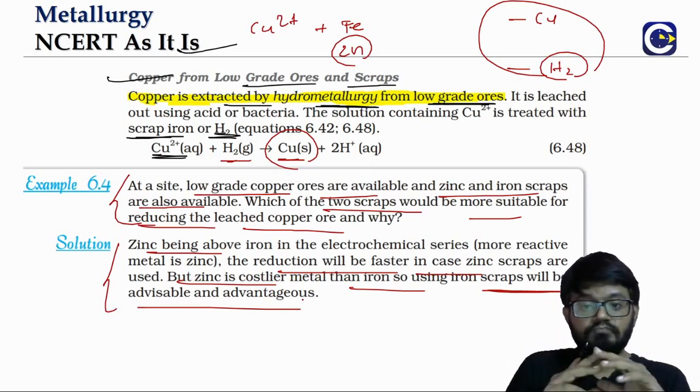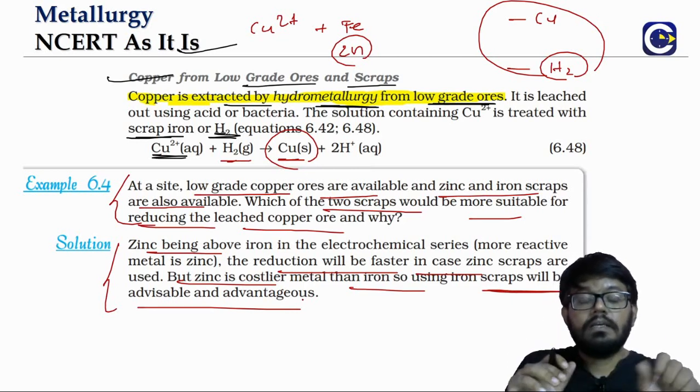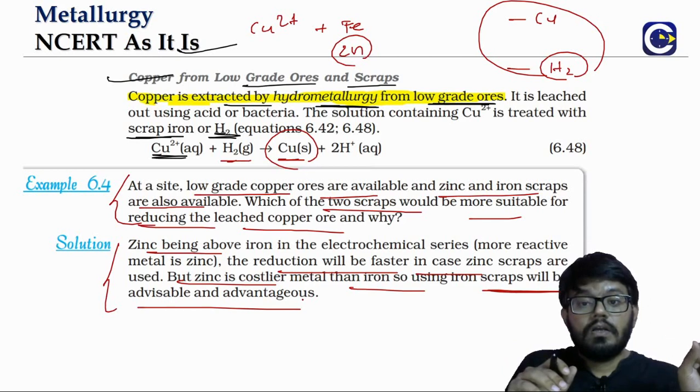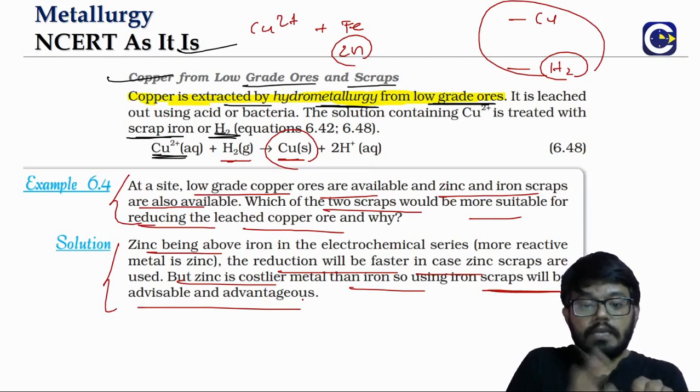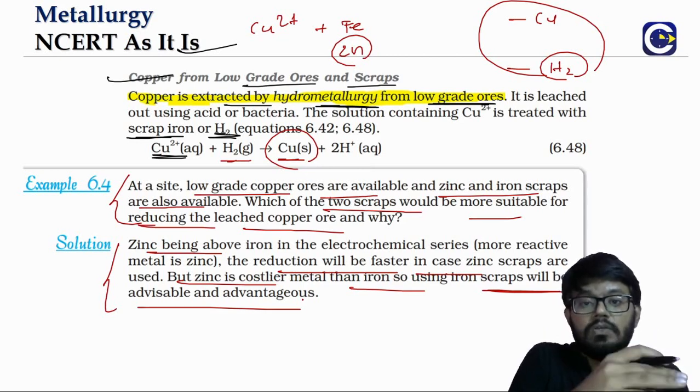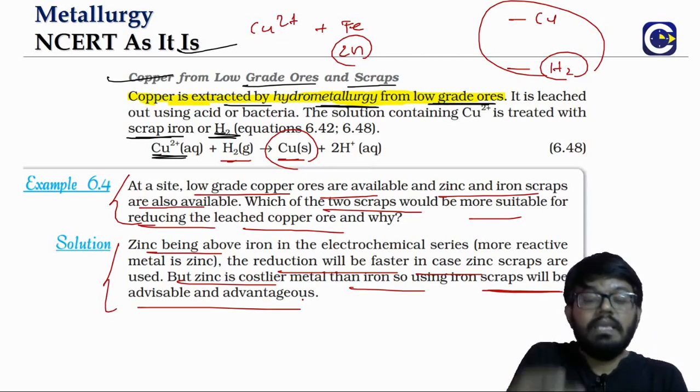That's it. So this is about hydrometallurgy. What is the basic idea? Copper can be displaced from its solution by any metal which is higher in terms of reactivity.